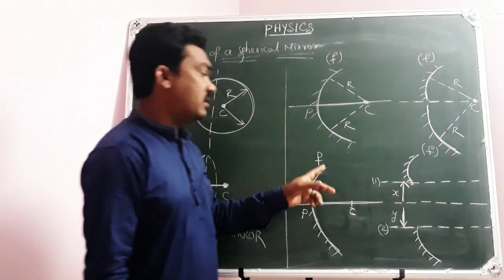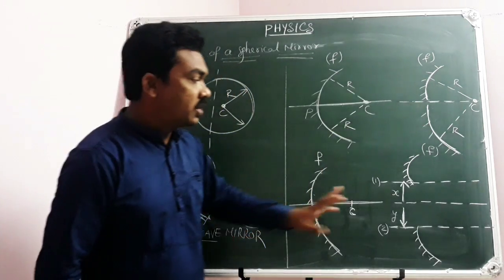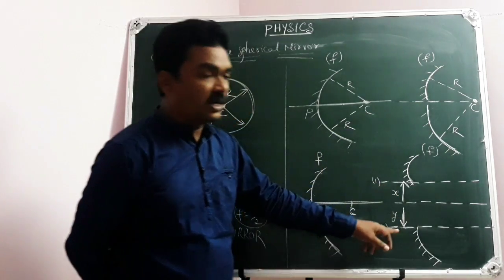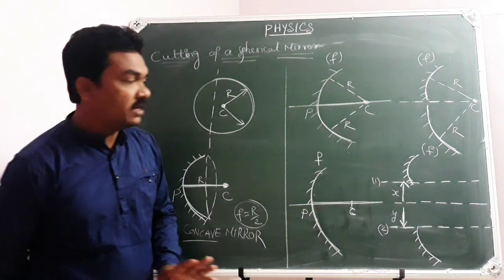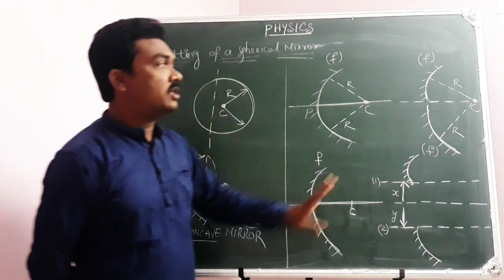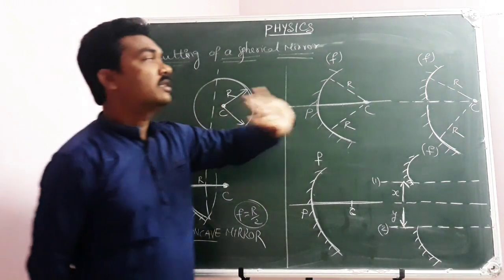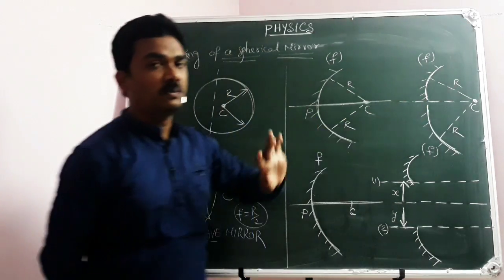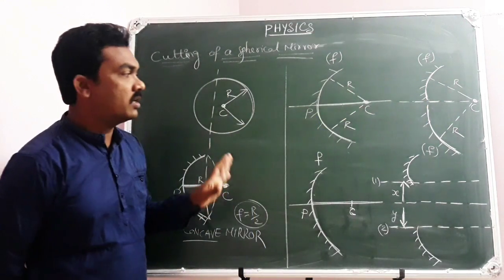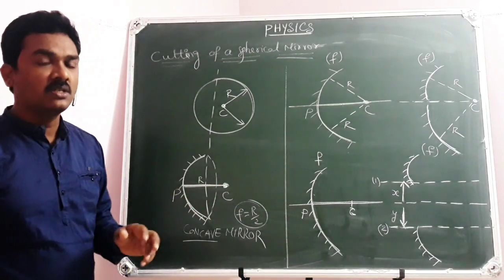Next, when the spherical mirror is cut into two pieces along the principal axis and the two pieces are taken away perpendicular to the principal axis, then they will have their own principal axes. If the two pieces are kept the same after cutting along the principal axis, then they have a common principal axis. These are the conclusions you have to learn from this diagrammatic representation.